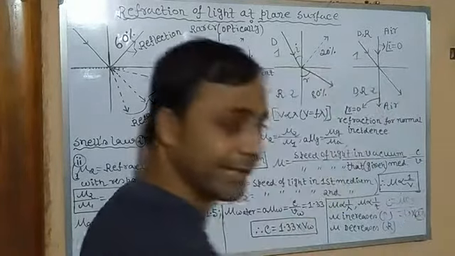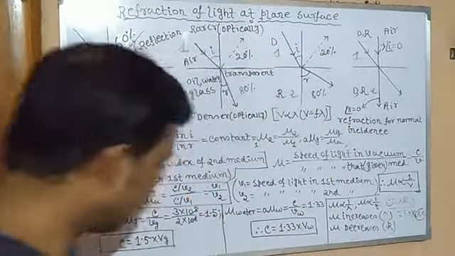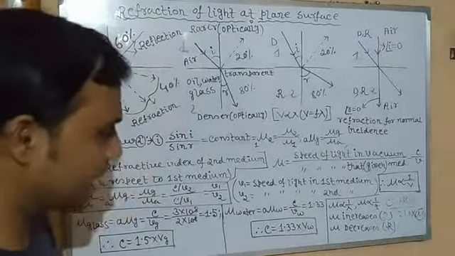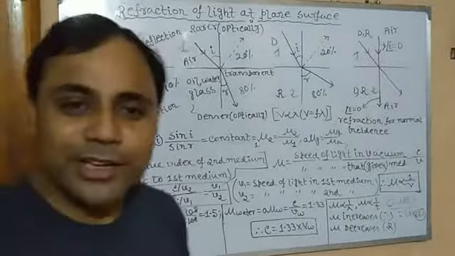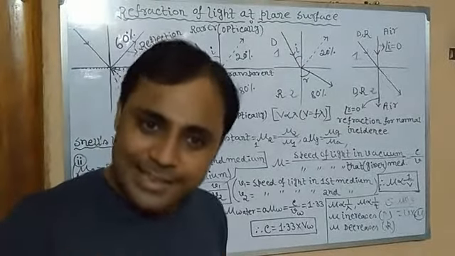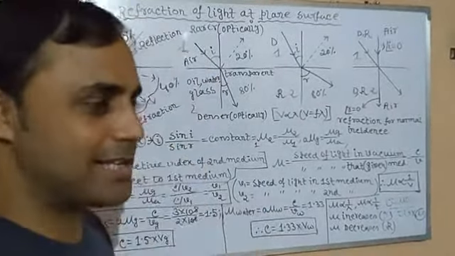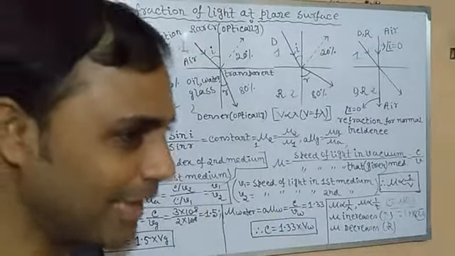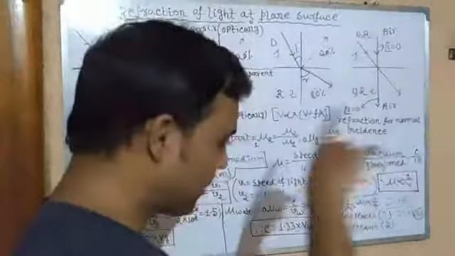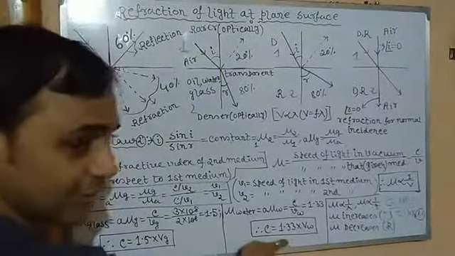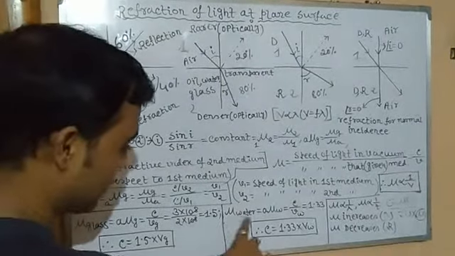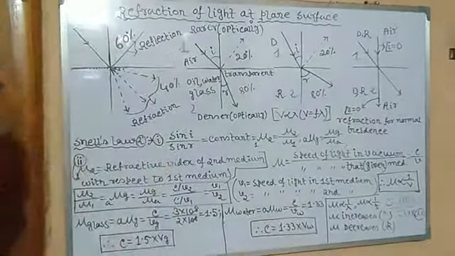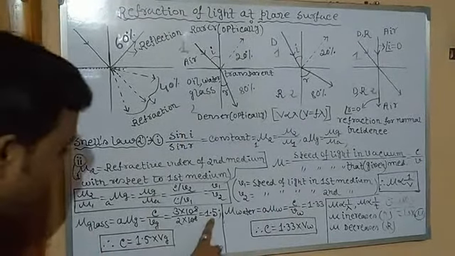If mu has a value 3, it is 3v; if mu is 4, it is 4v, as you can see. So what does mu indicate? It indicates how fast light can travel in vacuum with respect to the medium. How fast? 1.33 times faster, since mu of water is 1.33. Here you can see the refractive index of glass is 1.5.